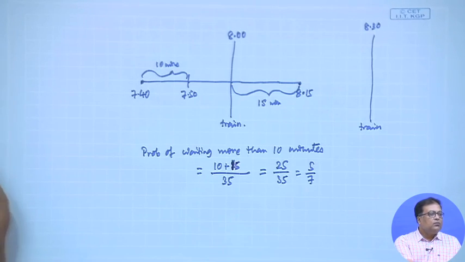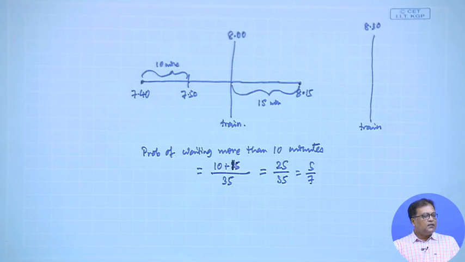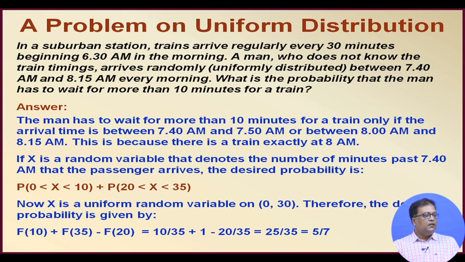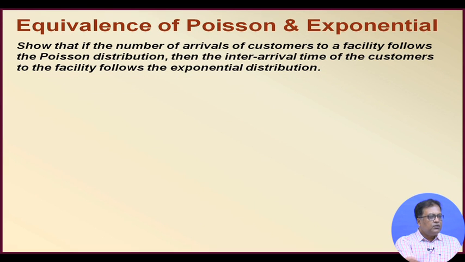So, look at this, the man has to wait more than 10 minutes, that is P of x between 0 to 10 and x between 20 and 35. So, x is a uniform random variable, and the desired probability will be 5 by 7. Is it all right? So, that is the problem on uniform distribution.